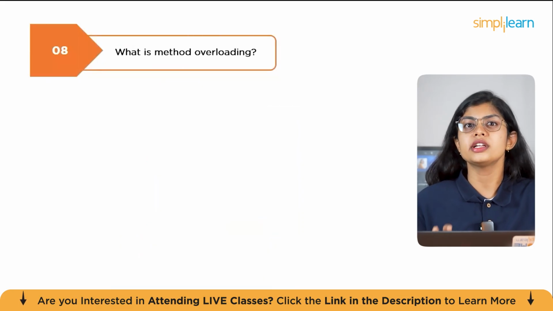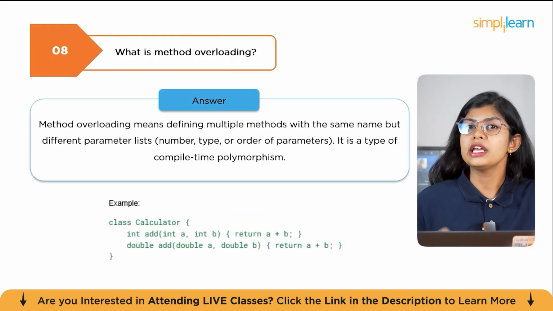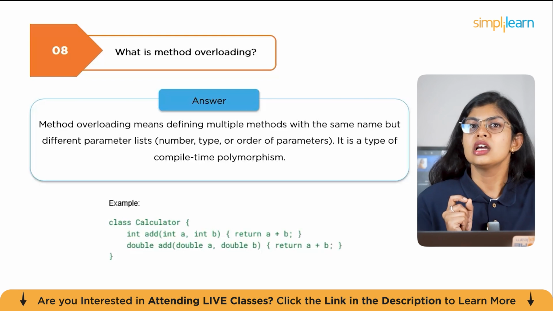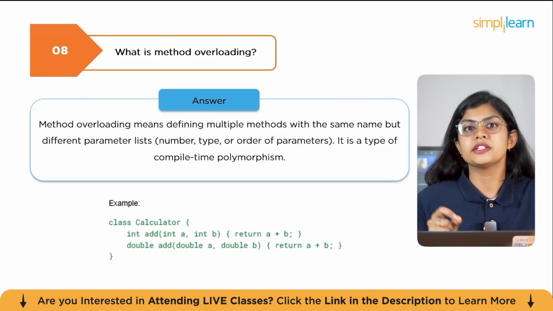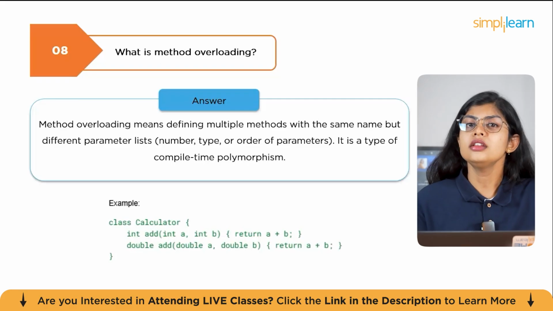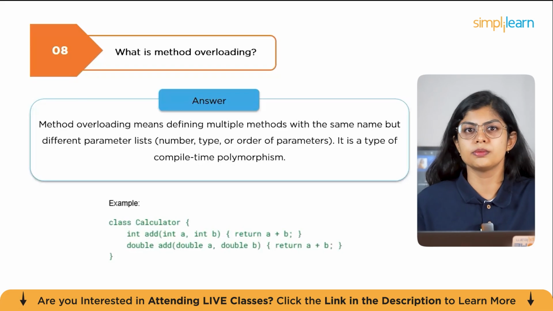The next question is, what is method overloading? Method overloading means defining multiple methods with the same name but different parameter lists, which is different numbers, types, or orders of parameters. It is a type of compile-time polymorphism. Example, if you have a class called Calculator with int add(int a, int b), returning a plus b, and here we have double add(double a, double b), which also returns a plus b. Here the add method is overloaded. Method overloading makes code more readable and reusable, as you can use the same method name for different input scenarios.